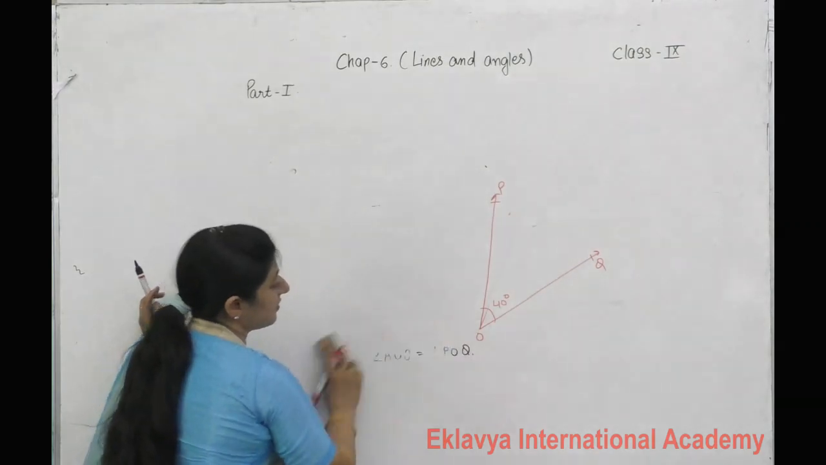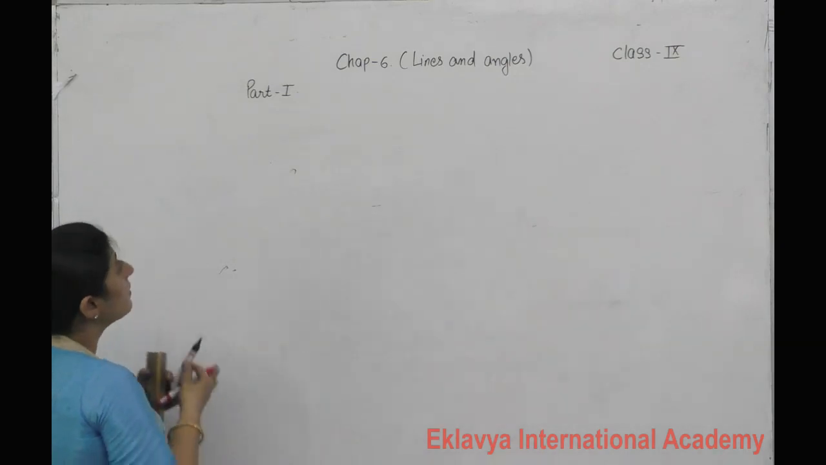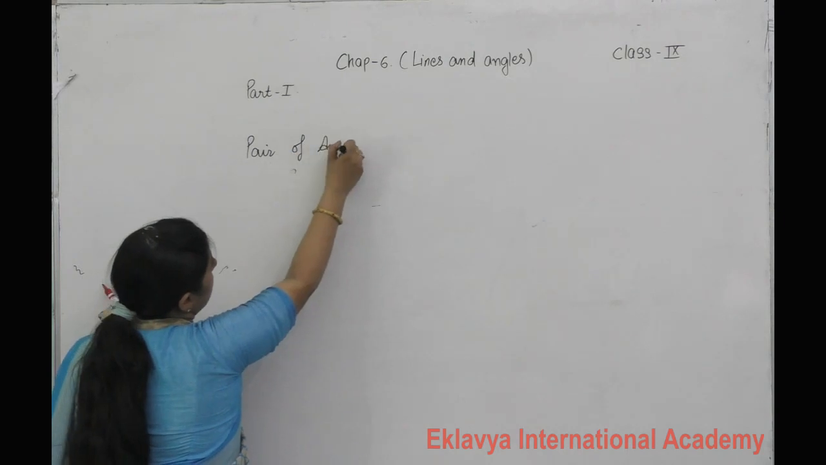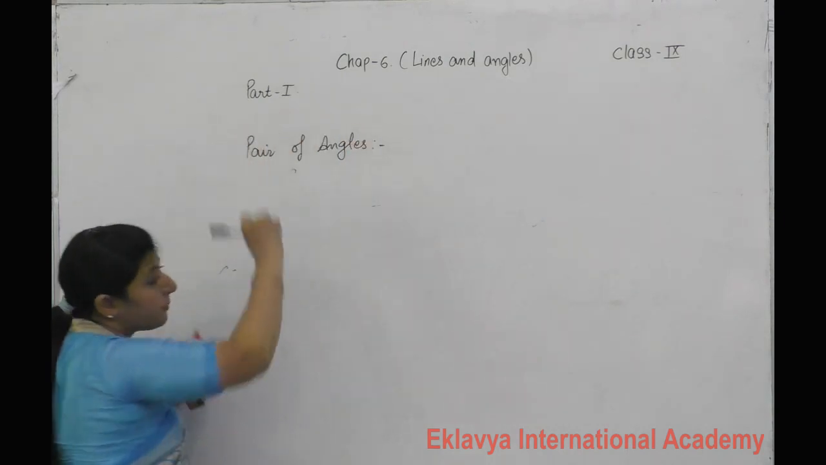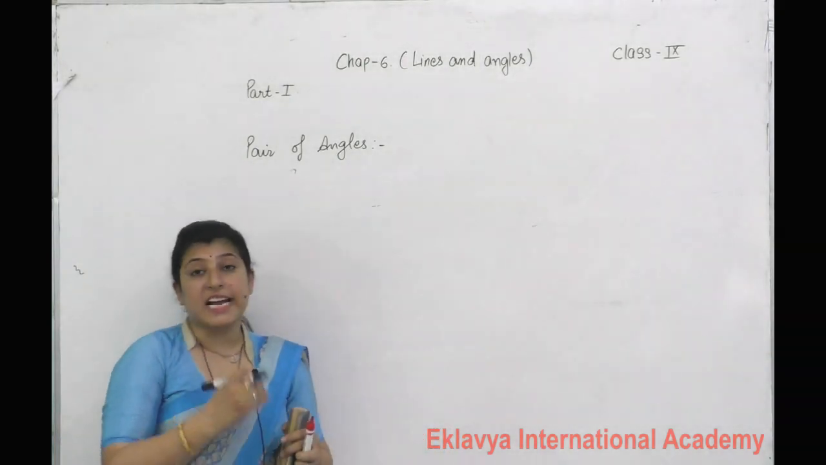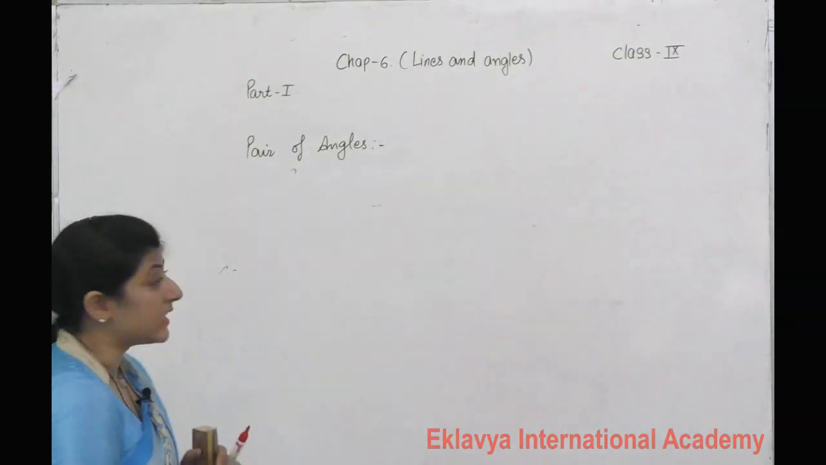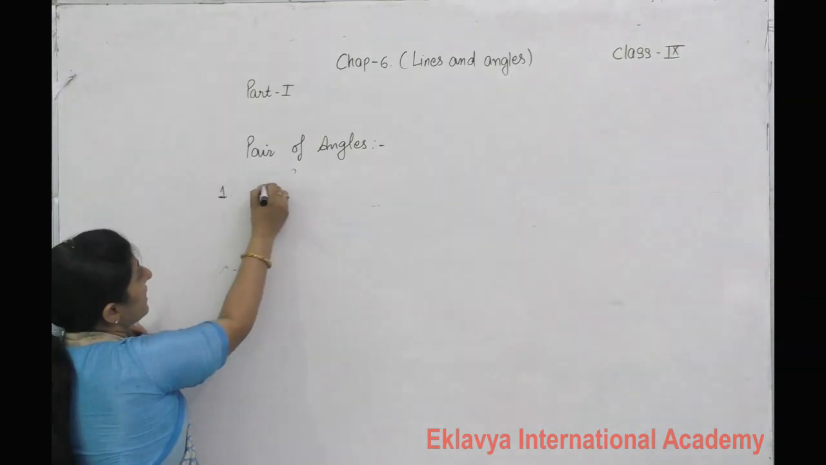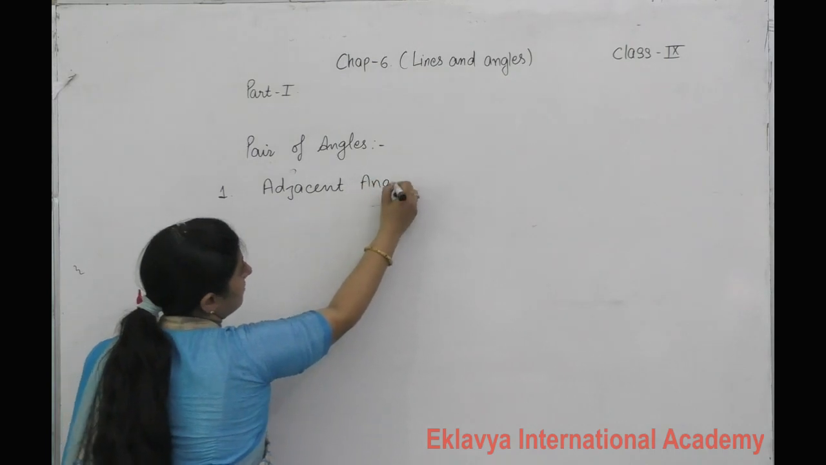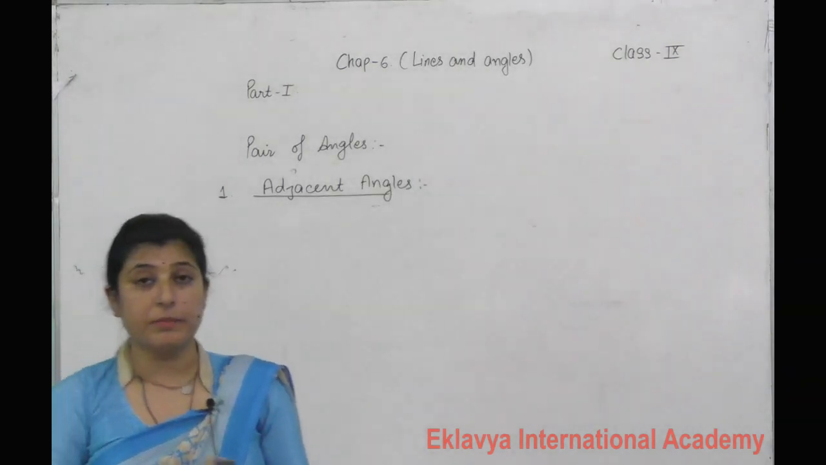Now see, pair of angles. What is the meaning of pair of angles? It means in this we will discuss at least two angles. We will describe the relation between two angles. Pair of angles, in this the first one is adjacent angles. What is the adjacent angle?